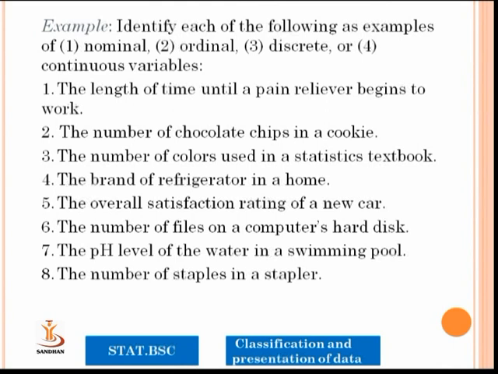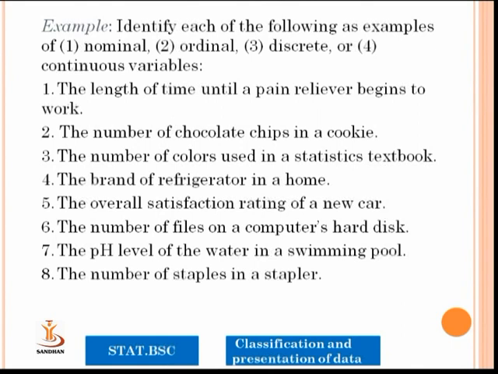So their name is used, that is why it is a nominal variable. The overall satisfaction rating of a new car. When there is a rating, we need to give the rank or arrange the rank in order, so that is an ordinal variable.